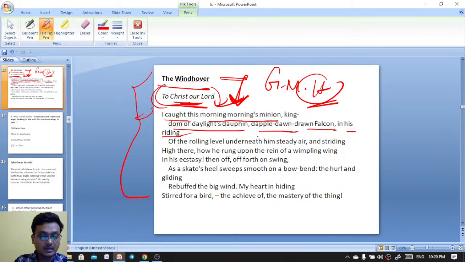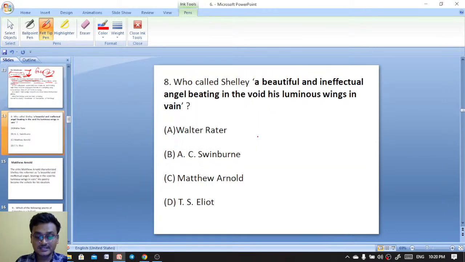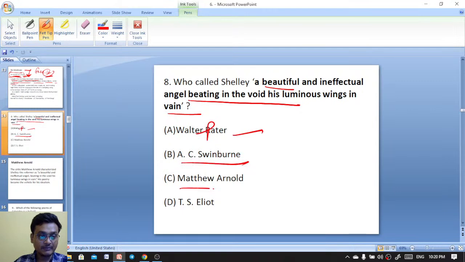Now, who called Shelley a beautiful and ineffectual angel, beating in the void his luminous wings in vain? The options: Walter Pater, A.C. Swinburne, Matthew Arnold, T.S. Eliot.